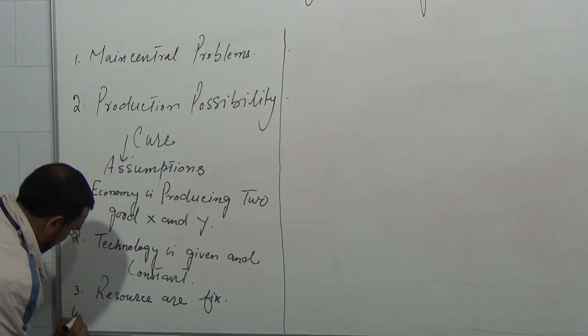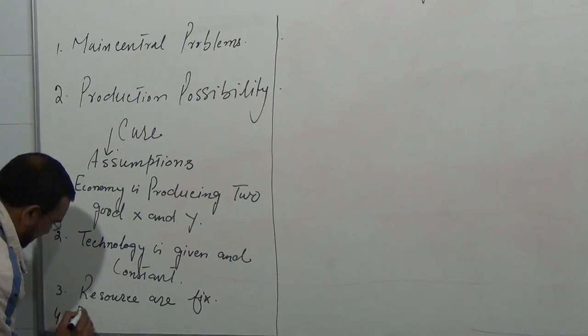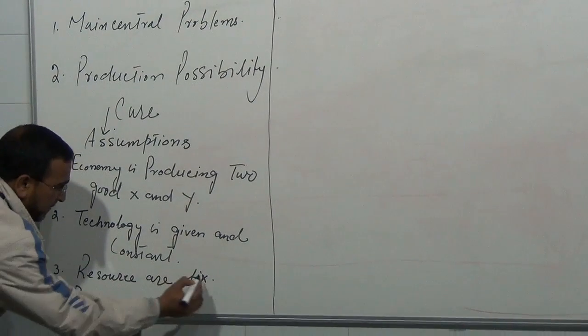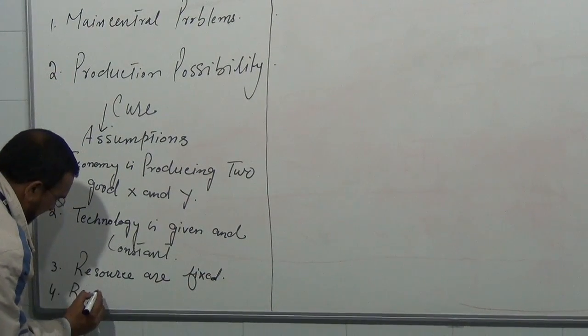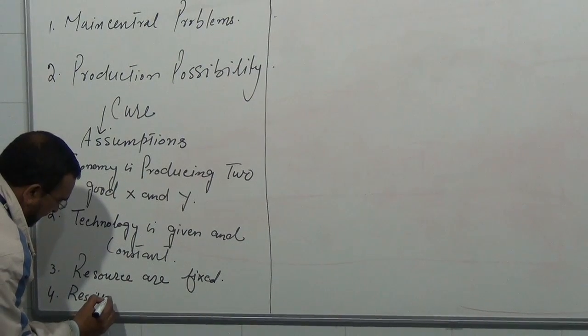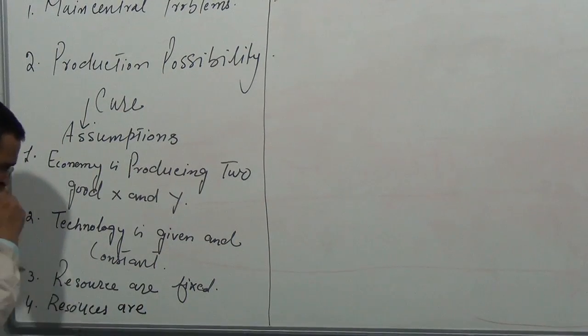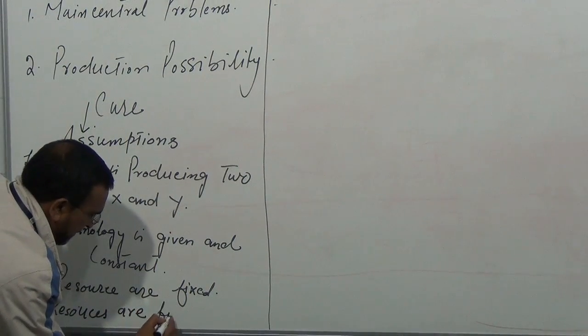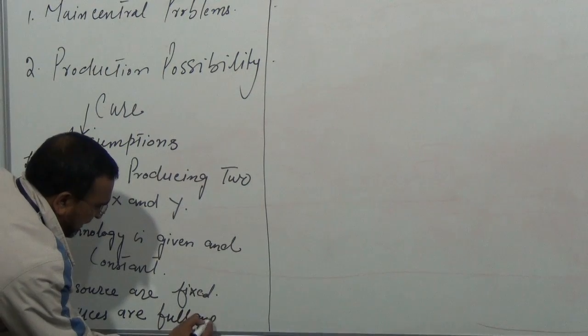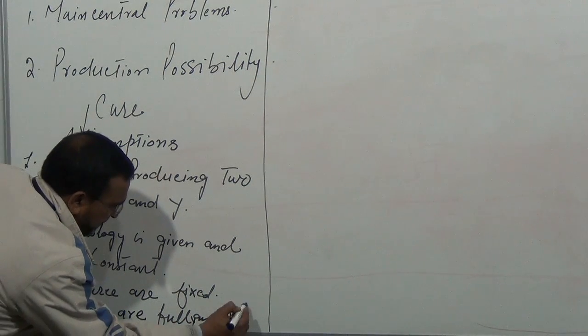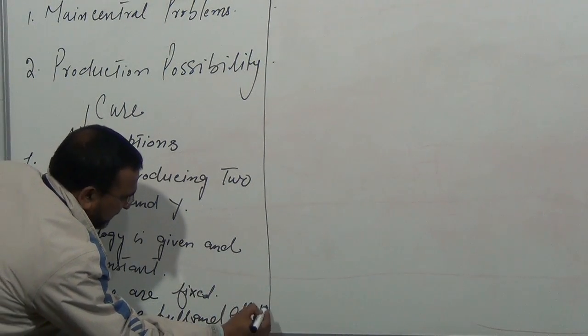Number four, resources are fully and efficiently utilized.